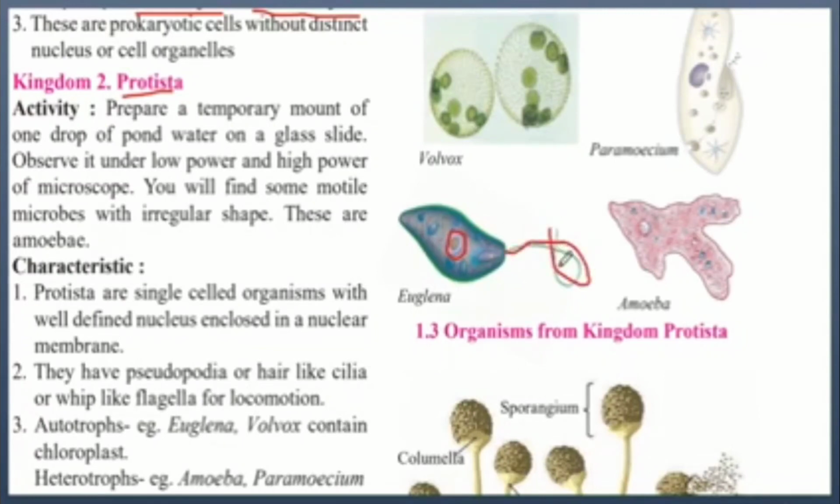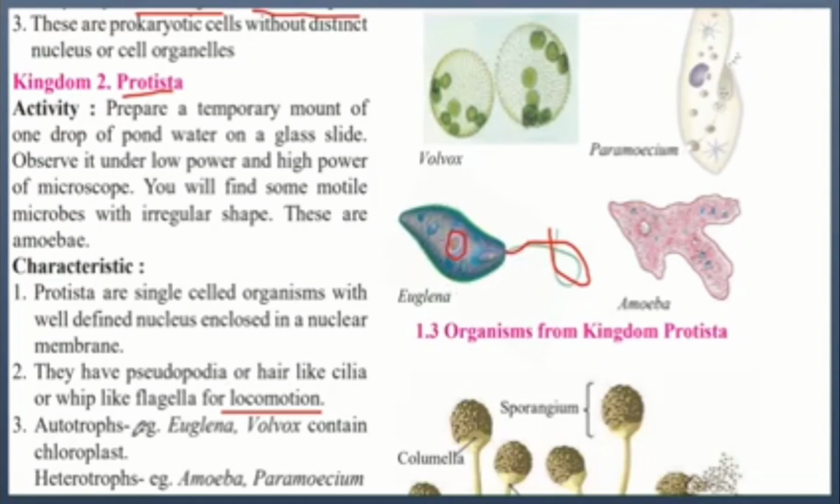This tail is called flagella. It is whip-like and is used for locomotion. That is, it is used for the organism to move from one place to another. So this flagella will move, and because of it, this organism can move ahead.